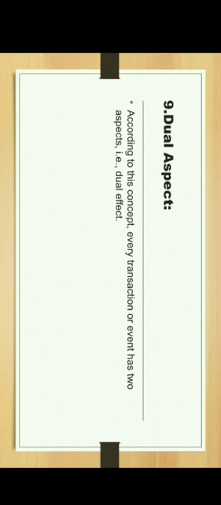On the other hand, a liability arises, that is, the business has to pay Akshay a sum of rupees 5 lakh. This concept recognizes that every debit has a corresponding and equal credit. On the basis of this, the entire system of double entry bookkeeping and the accounting equation arises: assets are equal to capital plus liabilities.